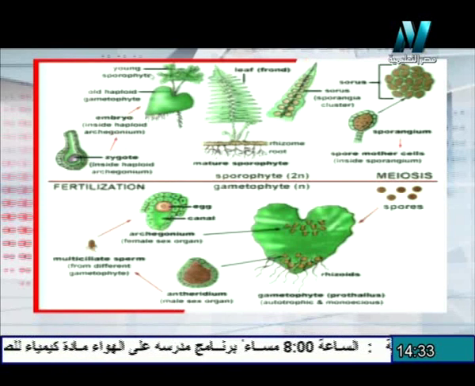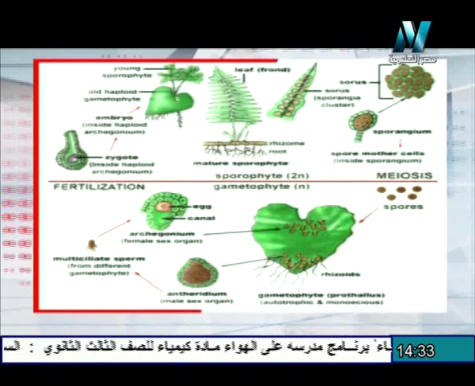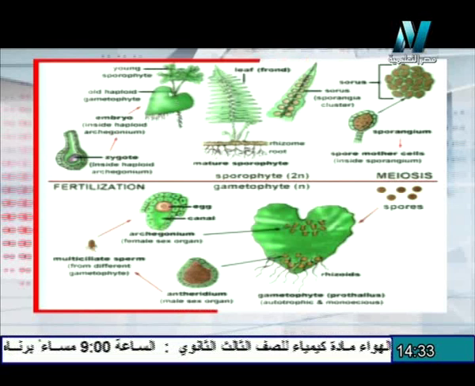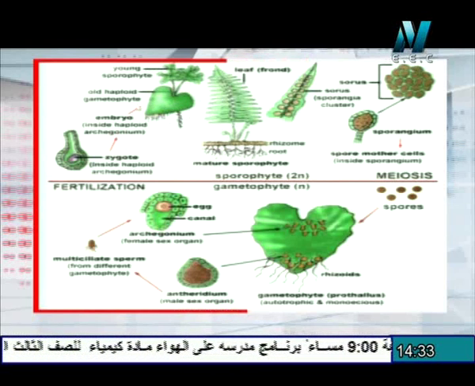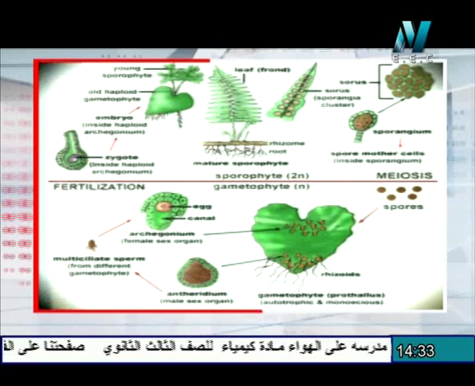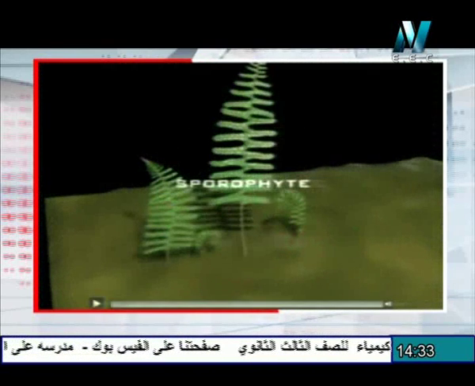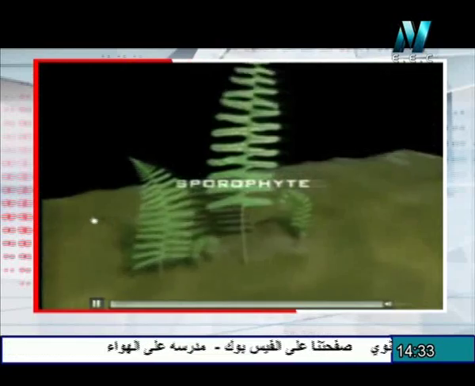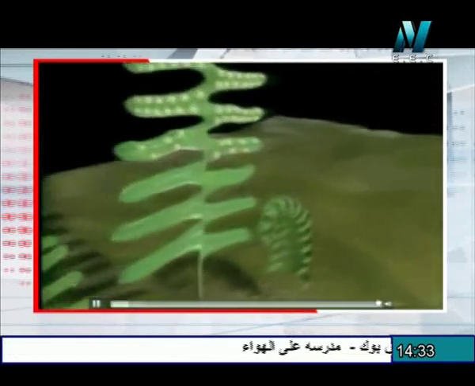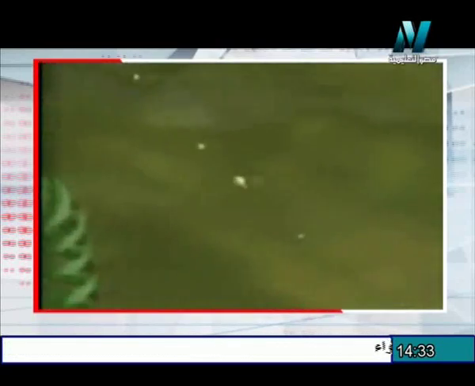The zygote develops to produce the sporophyte, which contains leaf, stem, and root, and depends on the gametophyte at first. So the sporophyte acts as the dominant stage in the life cycle of Polypodium, which is a very typical example of alternation of generations.